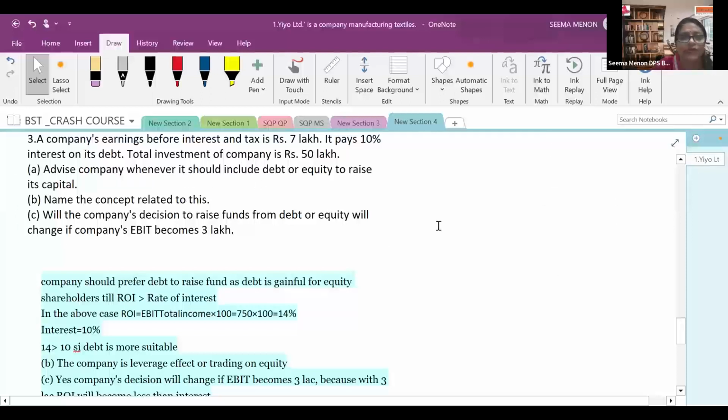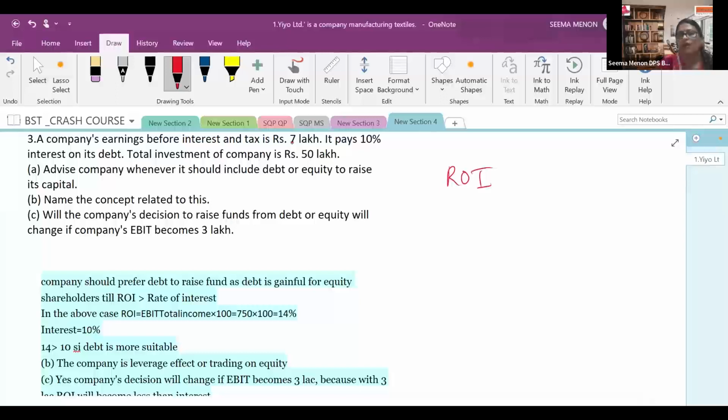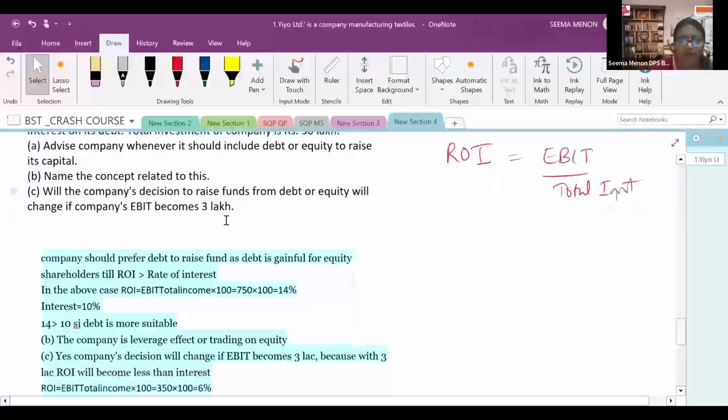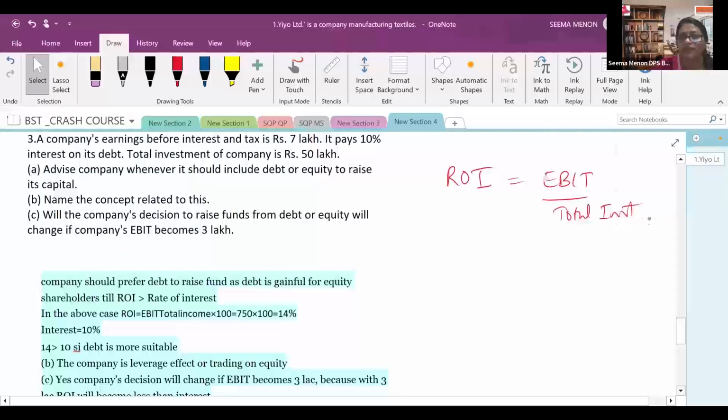The tax rate is not given. Before interest and tax, your earning is given. If the tax rate is not given in the question, then you will always advise the company by finding out ROI. ROI is equal to EBIT upon total investment. Both are given: the investment is 50 lakhs, EBIT is 7 lakh. So through that, find out the ROI. If you find out ROI, it should always be greater than the interest rate, then only the company can prefer the debt. So here 7 lakh upon 50, if you solve it, you will be getting 14%.